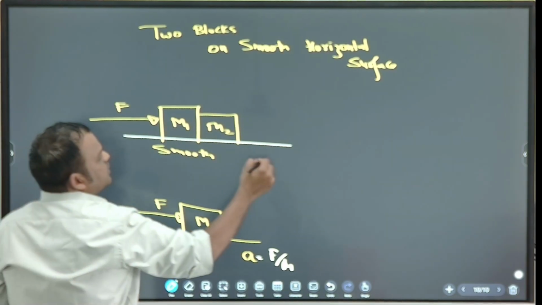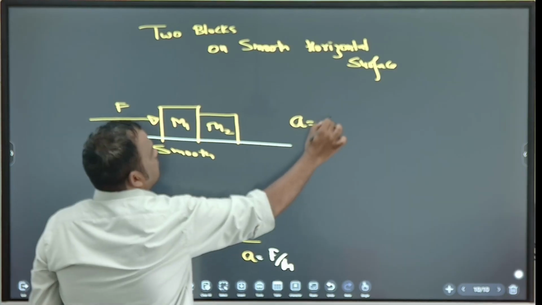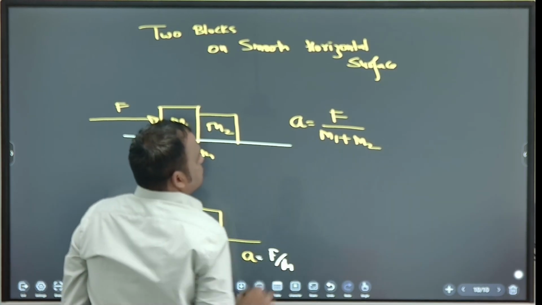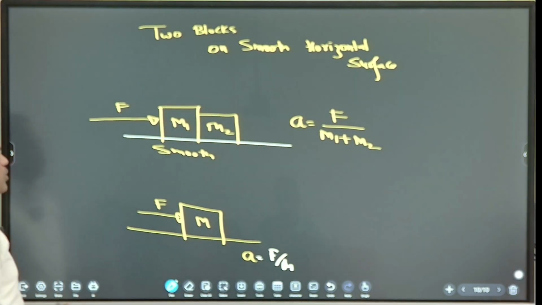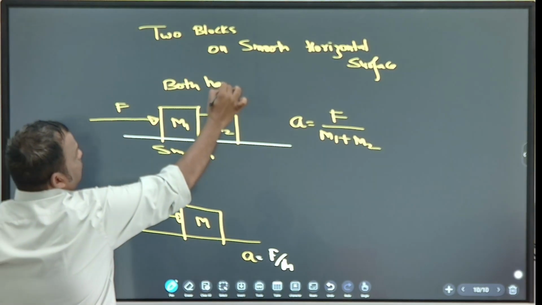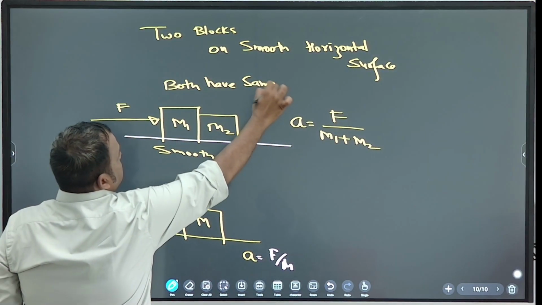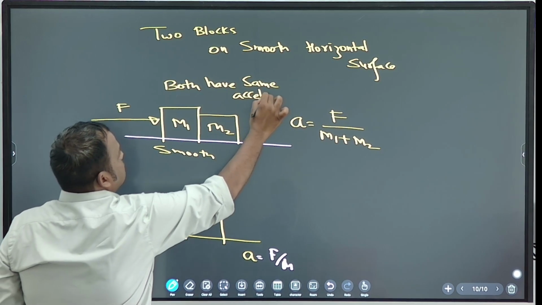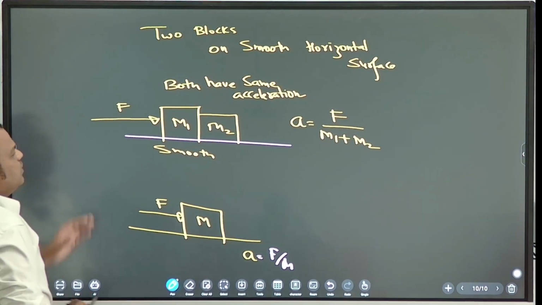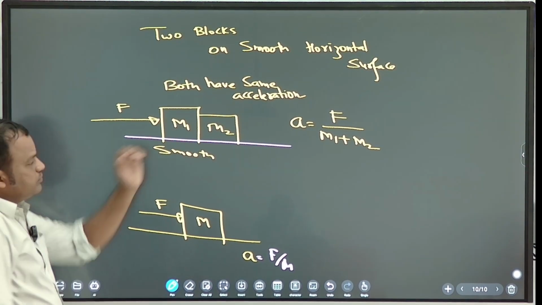So what is the acceleration? F by M1 plus M2. Very good. Correct. Both will have the same acceleration. Now some questions are there.